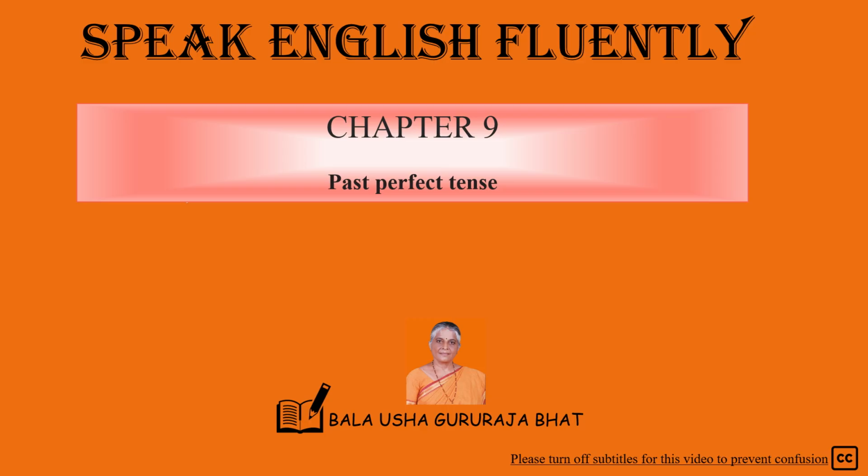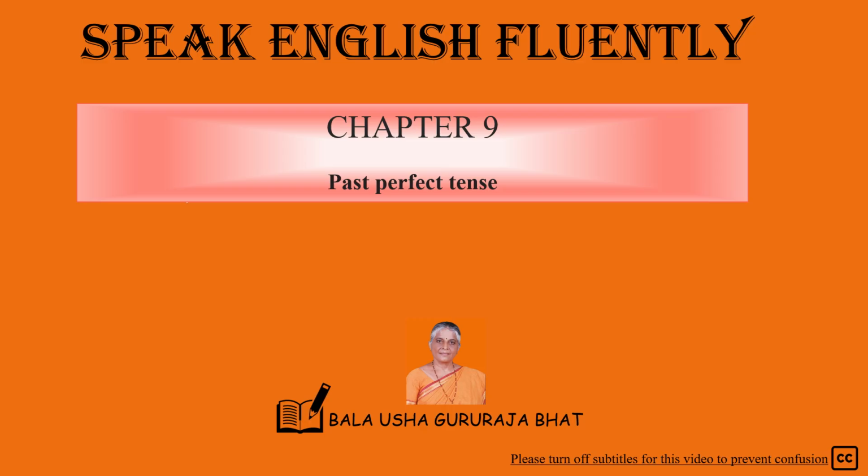Eighth one. Had plus danced. Action verb dance, danced, danced. They had danced well on the stage, hadn't they? They hadn't danced well on the stage, had they? Questions. Who had danced? They had danced. How had they danced? They had danced well. Where had they danced well? They had danced well on the stage.